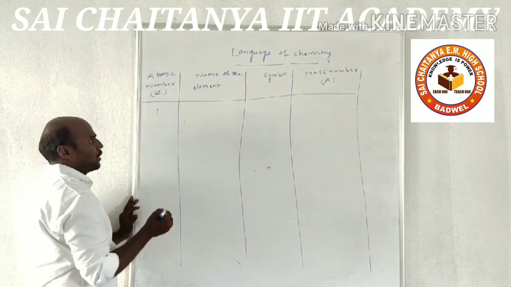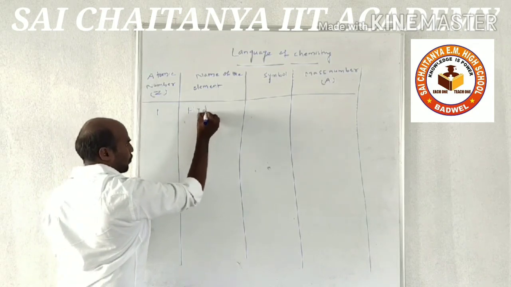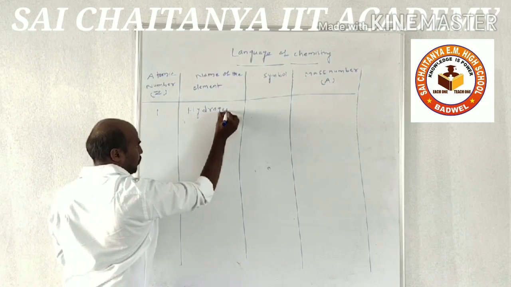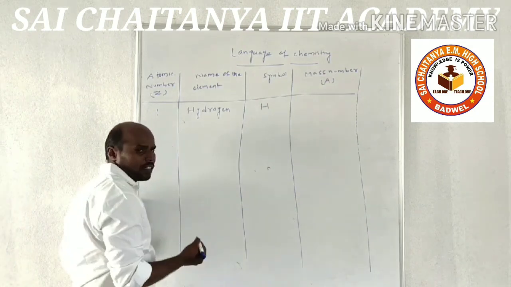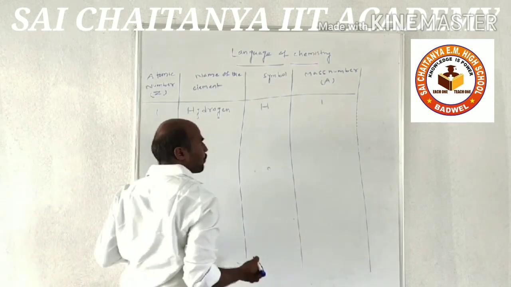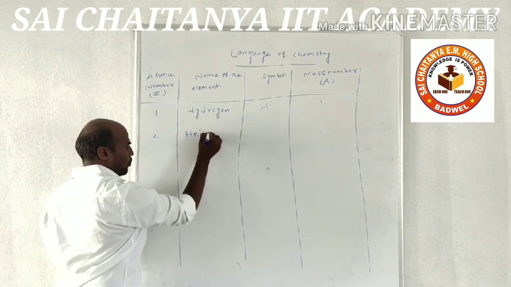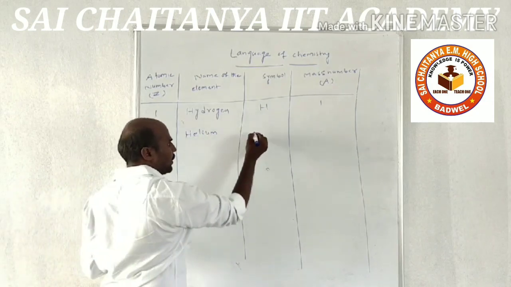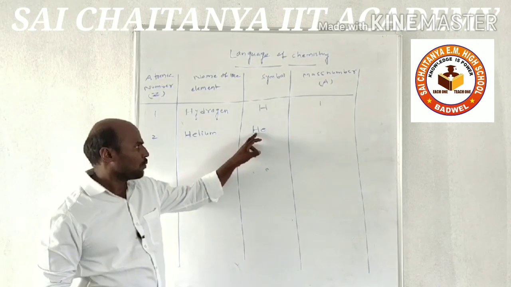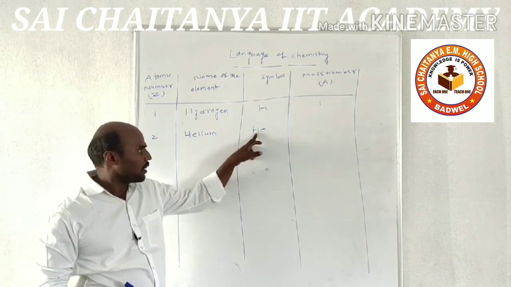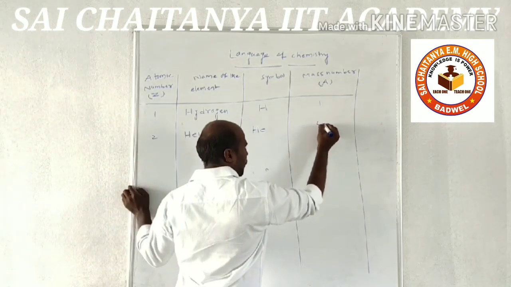First, atomic number is 1. The name of the element is hydrogen. The symbol of the element is H and the mass number is 1. And the second element is helium, and the symbol of the element is He. If we write two letters, the first letter is always written as a capital letter and the second letter always as a small letter, and the mass number is 4.